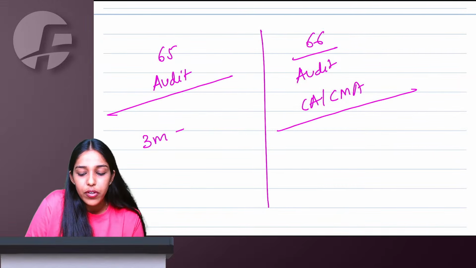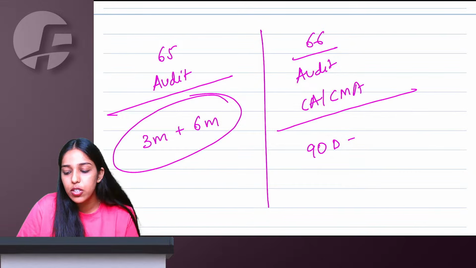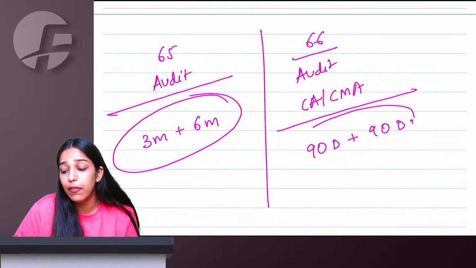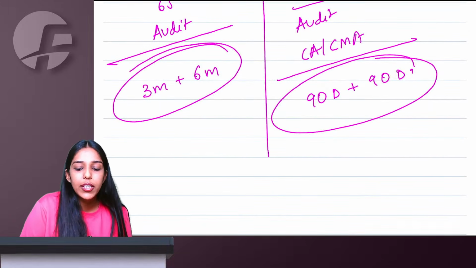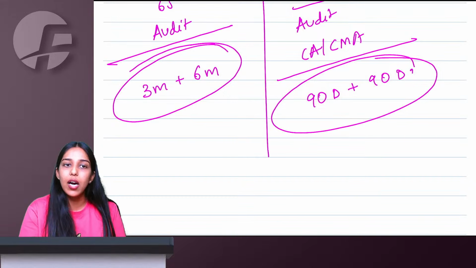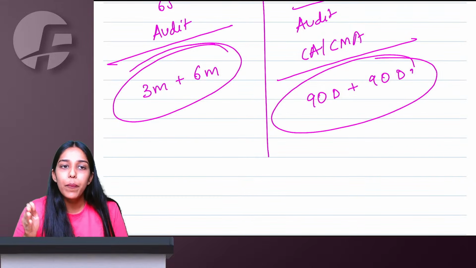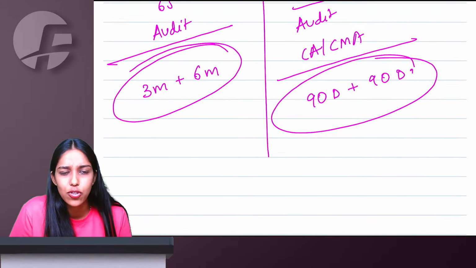Here the audit has to be finished within 3 months plus an extension of 6 months. Here it has to be finished within 90 days plus 90 days, and of course 90 days are not the same as 3 months. Right, ma'am. When will the audit commence? When you are actually giving all your books, or the officer is coming and starting the audit, whichever is later. From that date, I will say audit has started, and within 3 months plus 6 months, it has to complete.